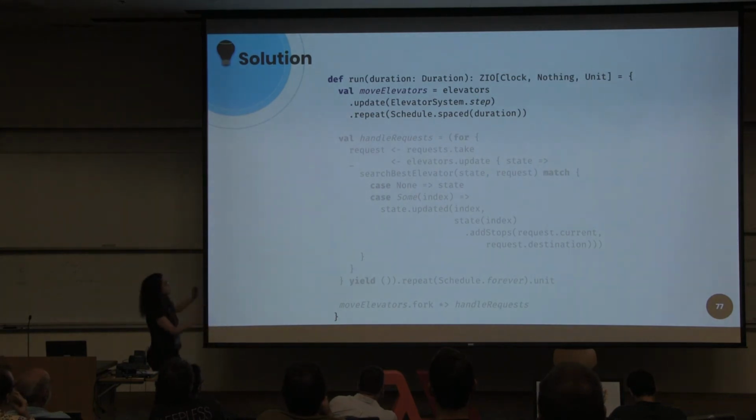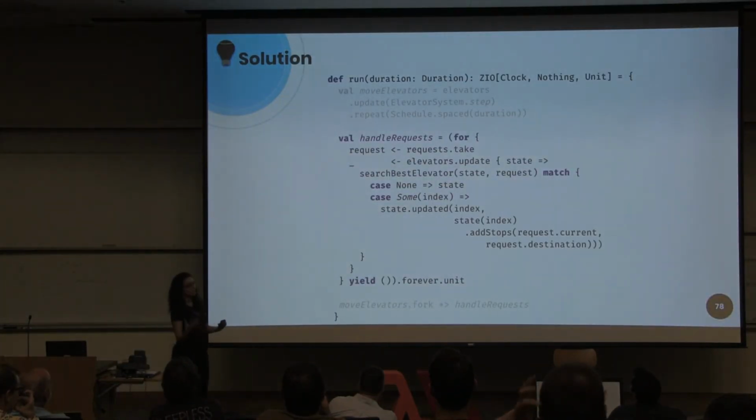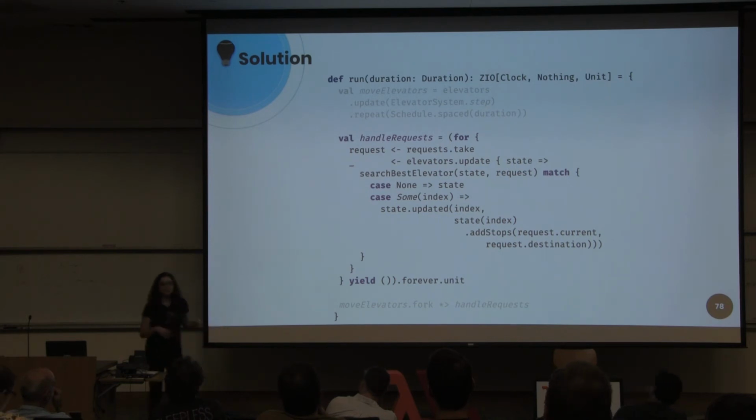As we see, move elevator would update the state. And when we want to handle the requests, we want to take the request and search for the best elevator that can serve the request. And we will add the stops of this request.